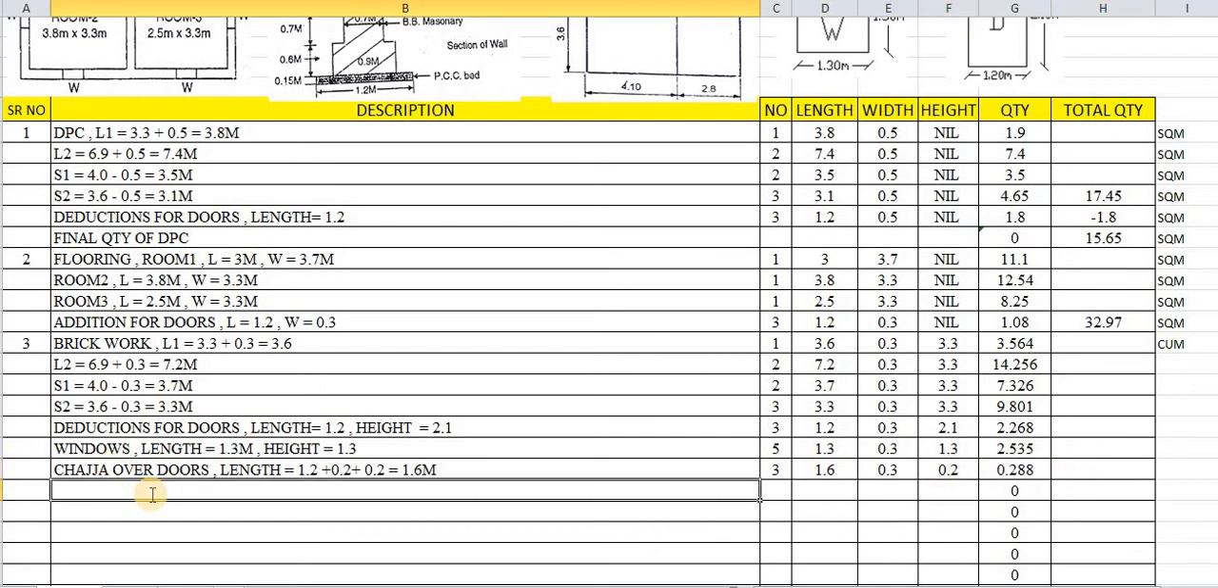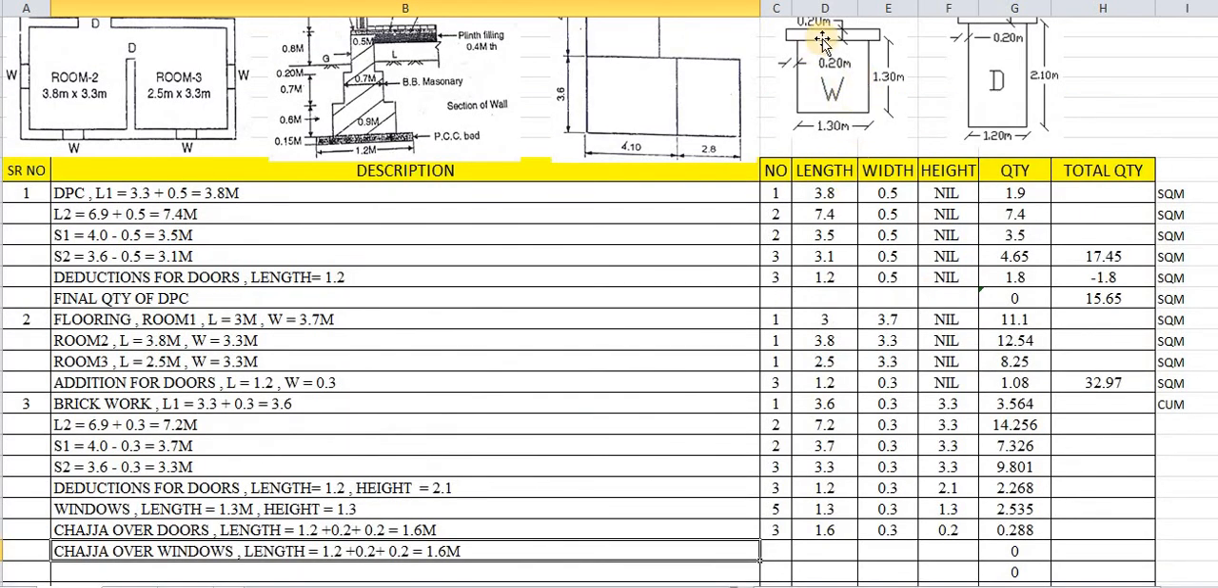In the same way, for chajja of windows, we will find out the length. The thickness is again 0.2, and here also there are projections on both sides. That means 1.3 plus 0.2 plus 0.2, which comes to be 1.7.